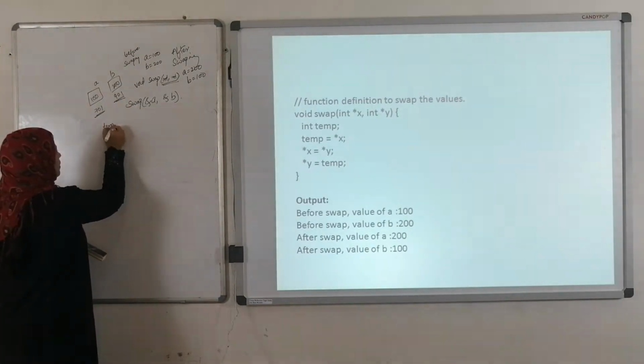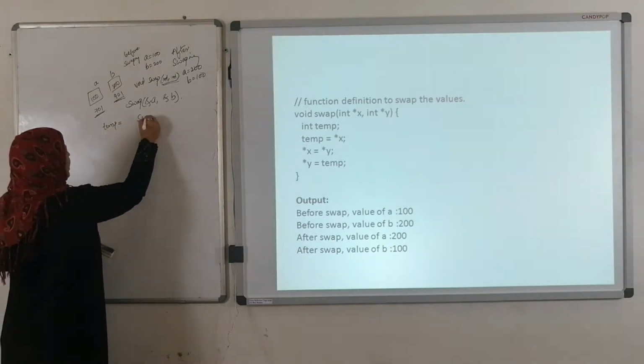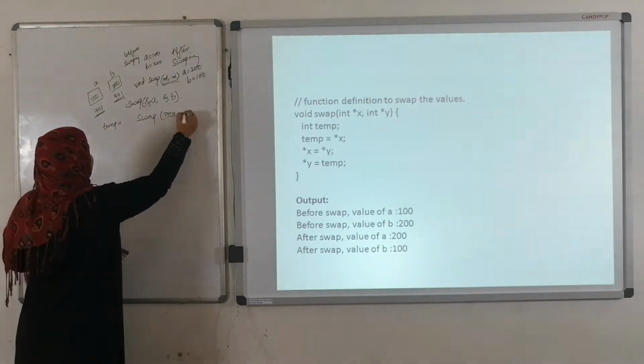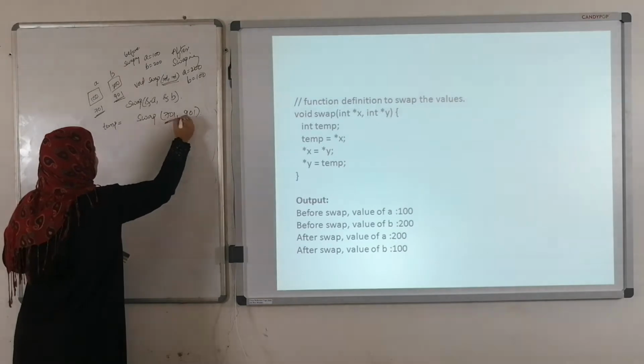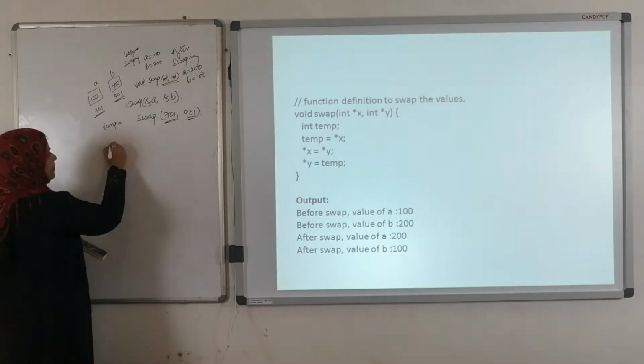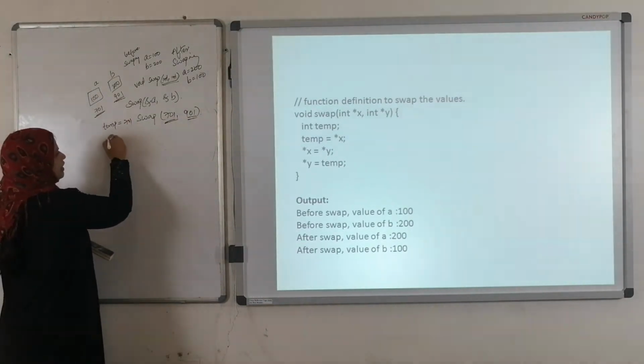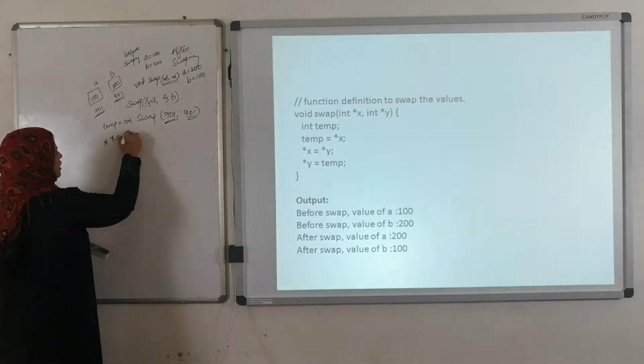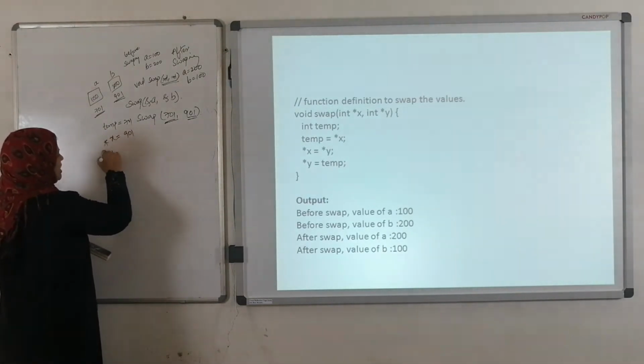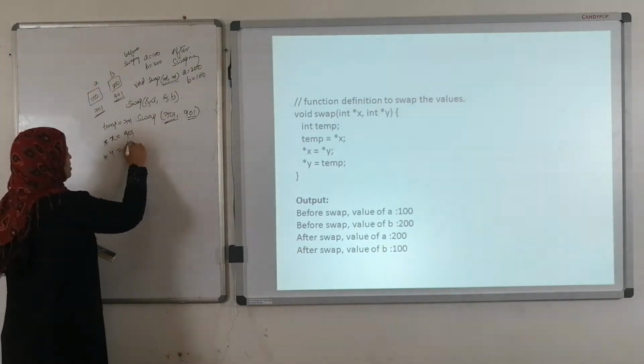So temp, swap 701 comma 901, we are passing the addresses. Temp here is 701, x equals to y is 901, y is temp is 701.